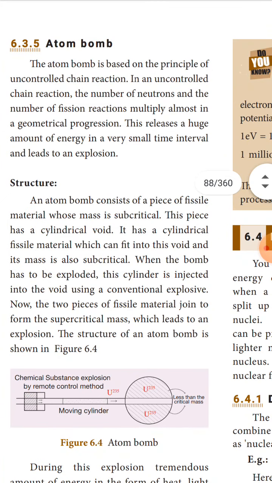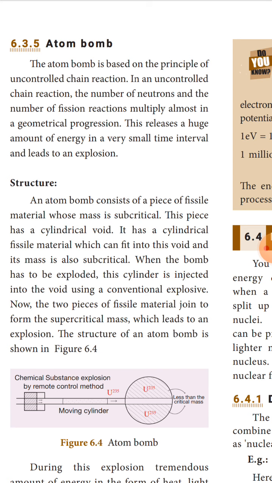So atom bomb. The atom bomb is based on the principle of uncontrolled chain reaction. In an uncontrolled chain reaction, the number of neutrons and the number of fission reactions multiply almost in a geometrical progression. This releases a huge amount of energy in a very small time interval and leads to an explosion.